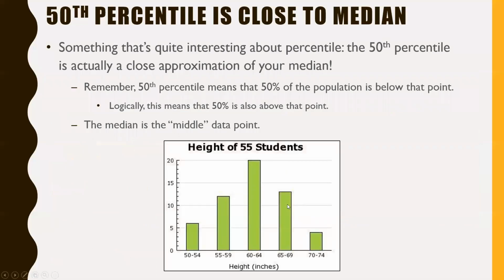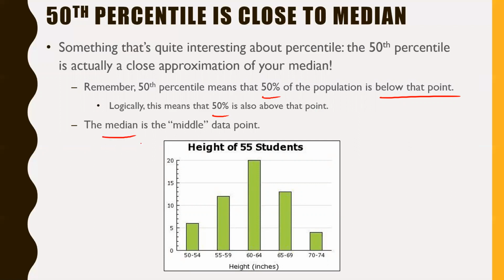Now, there's an interesting thing about the 50th percentile, actually. The 50th percentile, believe it or not, is actually close to your median. It's a pretty good approximation for it. So the 50th percentile, of course, means that 50% of the population is below that point. Logically, that means that 50% is also above that point. Generally speaking, of course, with that last example, because there was a relatively small number of data points, only 8 in total, it didn't quite work that way. But usually, especially on a large data set, it works pretty well.